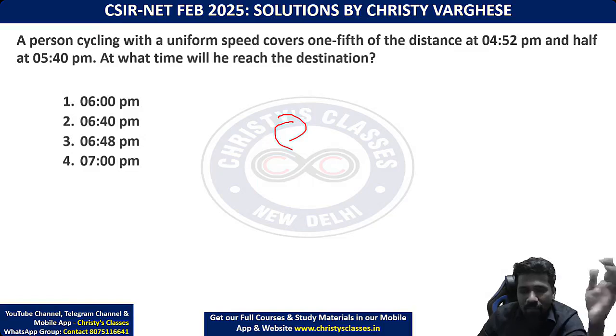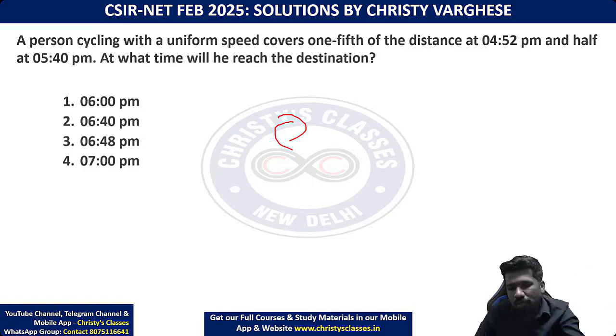The previous batch did not get the questions of the February 2024 exam and the 2025 exam. So according to these 25 questions, we will be changing the course a bit so that it will be more useful according to the latest trend of the CSIR-NET exam paper. So that is the thing.